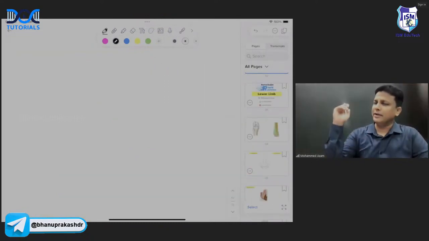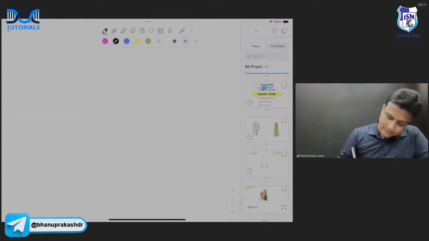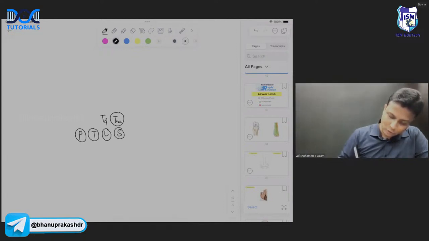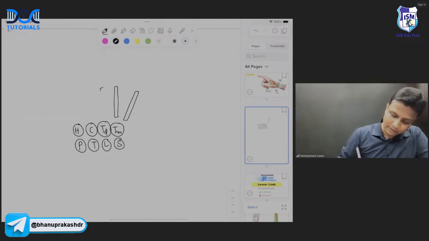Here, ye batao, how many carpal bones do we have? 8 carpal bones. They will be scaphoid, and then lunate, then triquetrum, and then pisiform. Then trapezium, and then trapezoid, and then capitate, and then hamate. And then actually you'll be having the first metacarpal, and then the second metacarpal here, the third metacarpal here, the fourth metacarpal here, and the fifth metacarpal.